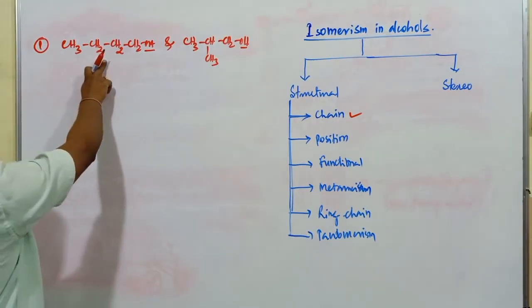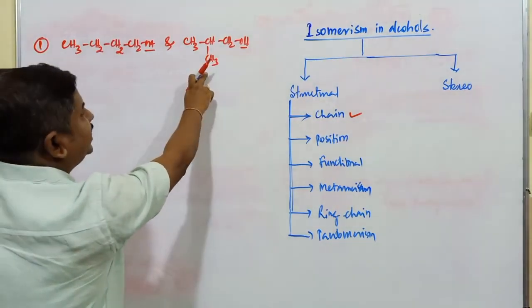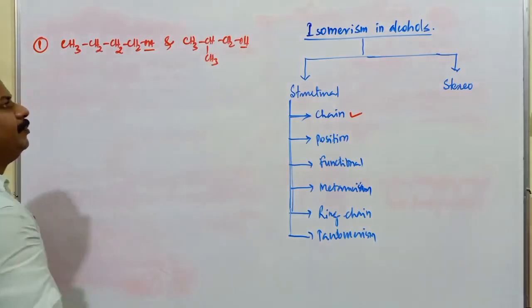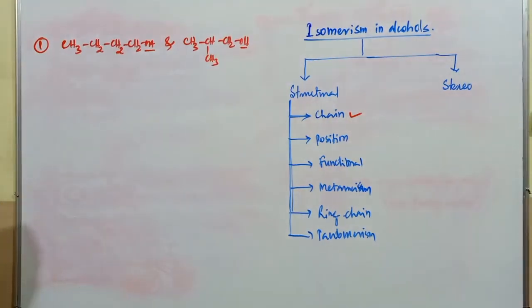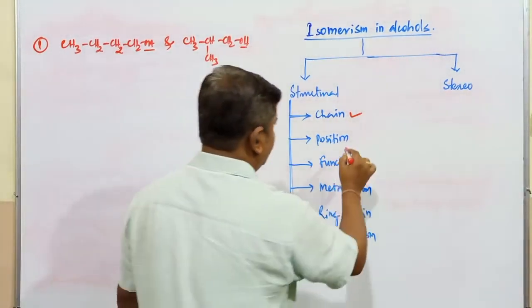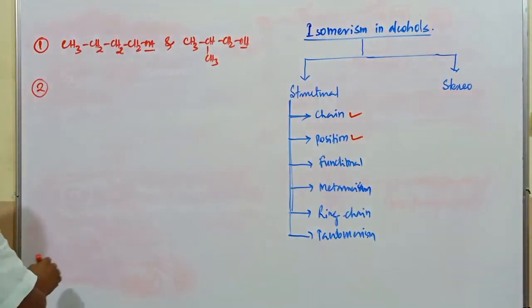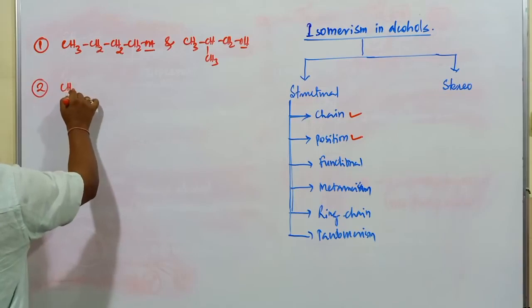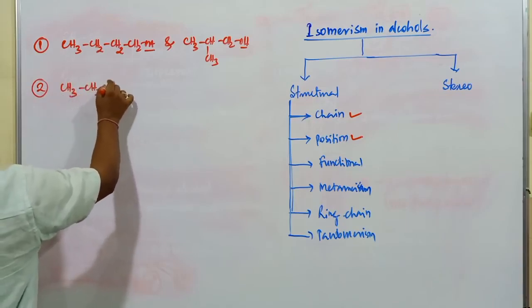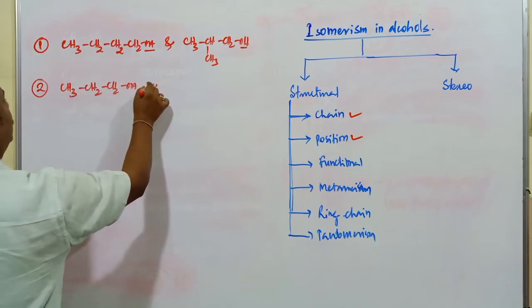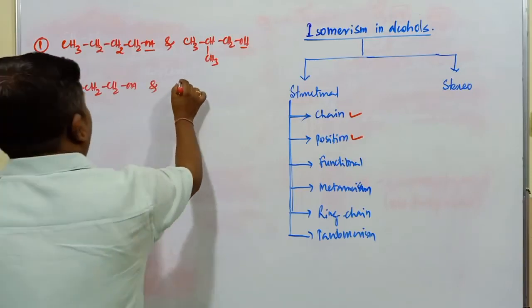What's the IUPAC name? It is butan-1-ol. What's the IUPAC name of this one? It is 2-methylpropan-1-ol. Those two are examples for chain isomerism. Position isomerism is very simple. Example: CH3CH2CH2OH. What is the position isomer of this compound?